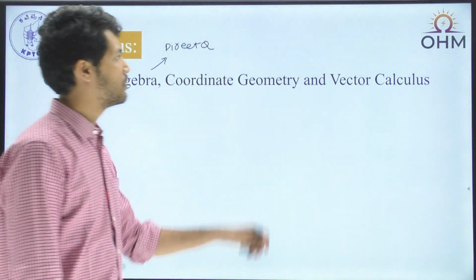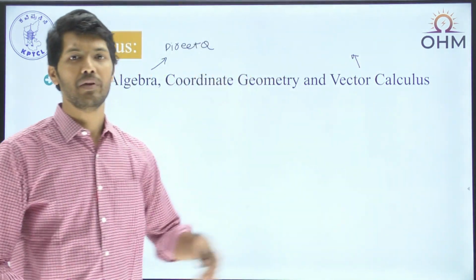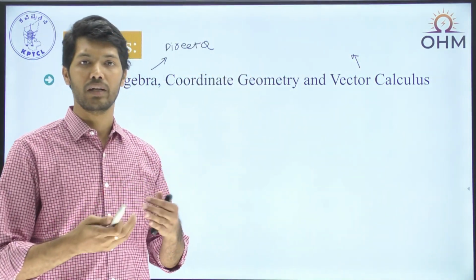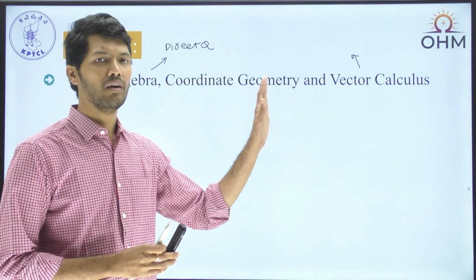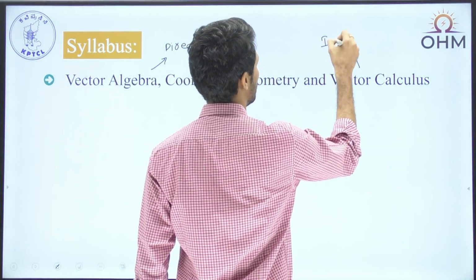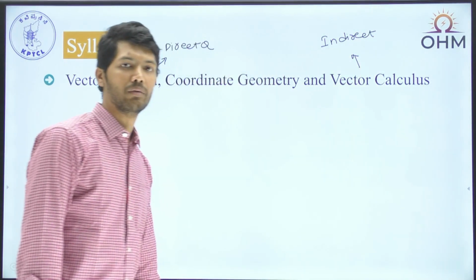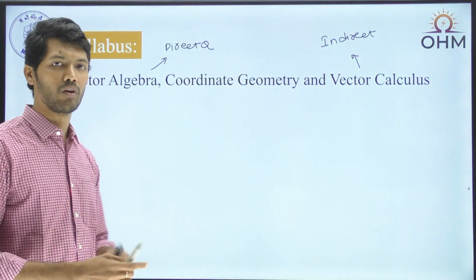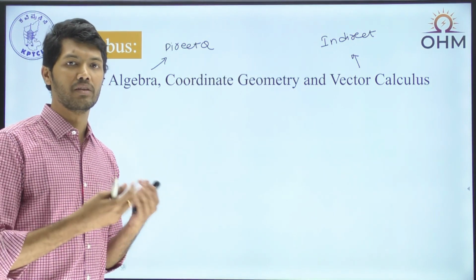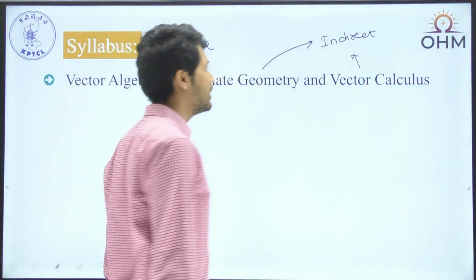Whereas from vector calculus we have many indirect questions, in the sense that the question may be a part of electrostatics or magnetostatics, but still basically it's a vector calculus question. And the study of coordinate geometry is always required for us to solve many other questions. So even for coordinate geometry, the questions are indirectly based.